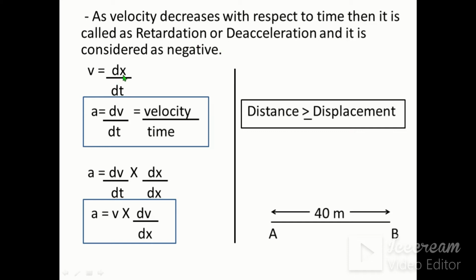Velocity is equal to change in displacement upon change in time, that is dx by dt or ds by dt, we can call it both. Therefore acceleration is equal to change in velocity upon change in time, therefore a is equal to dv by dt. We will derive one formula. We will multiply a is equal to dv by dt by dx by dx, that is as good as multiplying by 2 by 2, 3 by 3, 4 by 4. Now if we multiply dv by dt into dx by dx, dx by dt is equal to velocity and dv by dx remains as it is, therefore acceleration is equal to velocity into dv by dx.